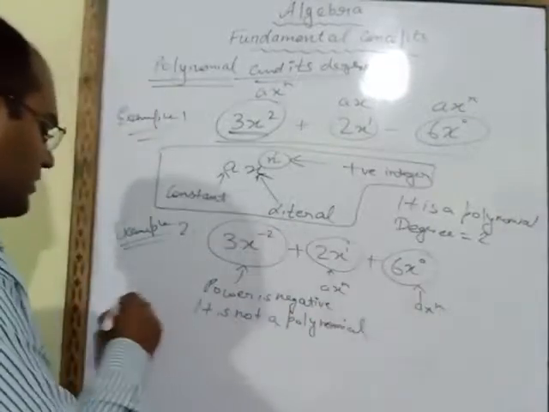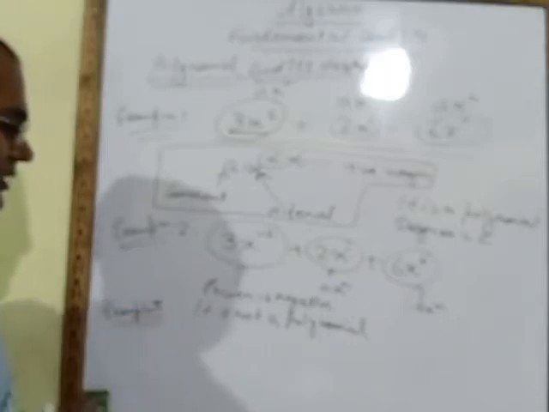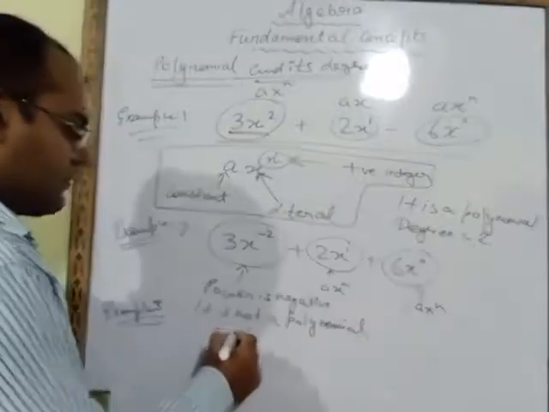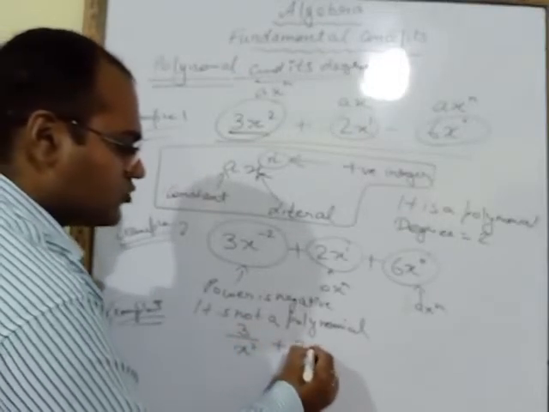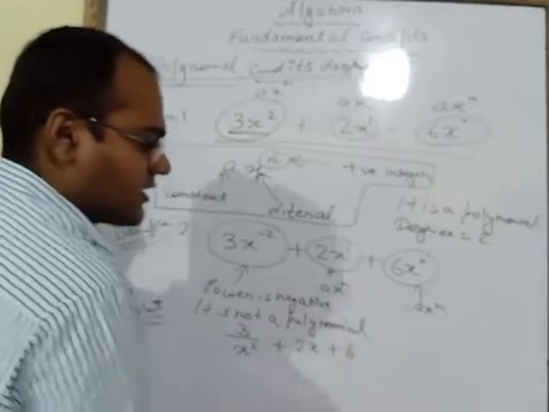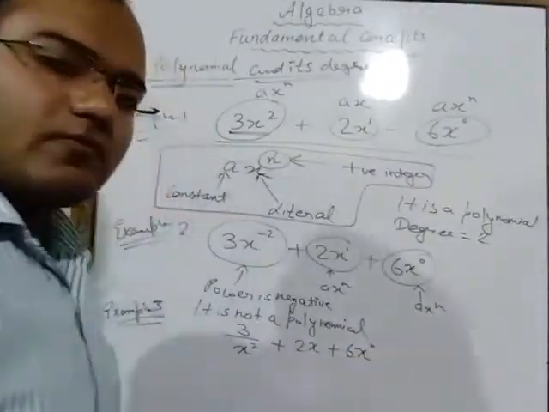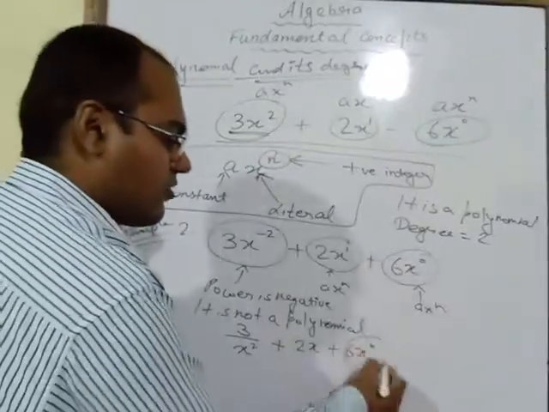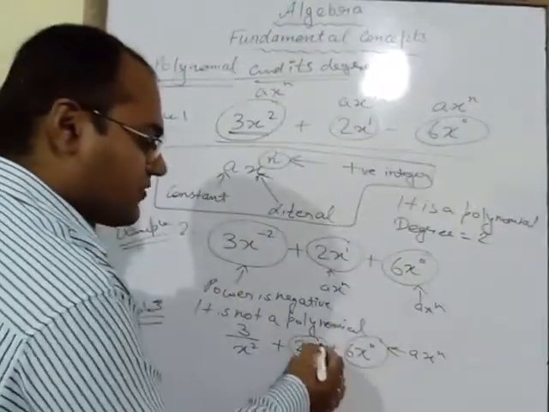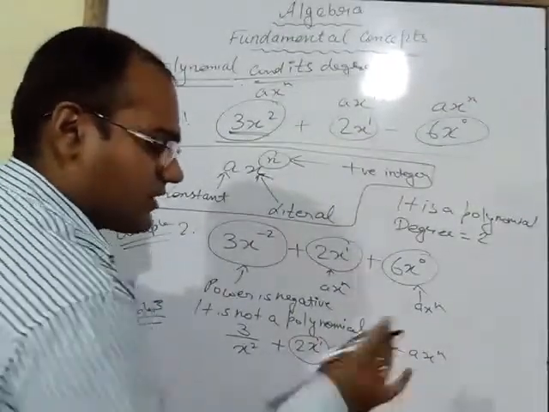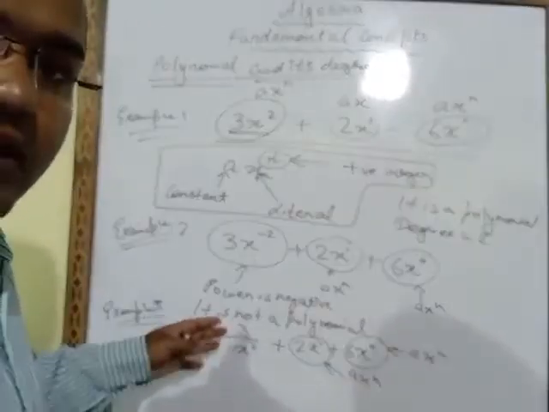Now take one more example. Example number third. Suppose I had written 3 upon x square plus 2x plus 6. Here with the 6 nothing is written, so we will take x power 0. So this term is expressed in the form of ax power n. This one also is expressed in the form of ax power n. This is not written in the form of ax power n. So what will you do?